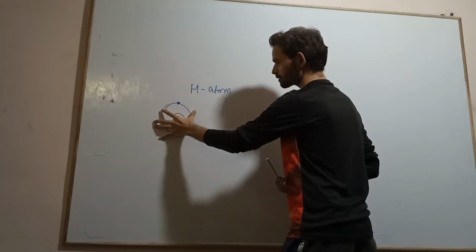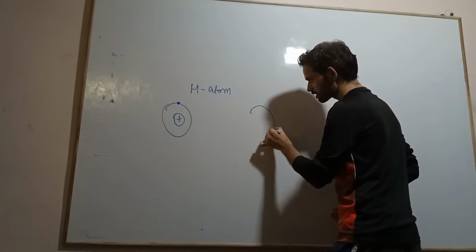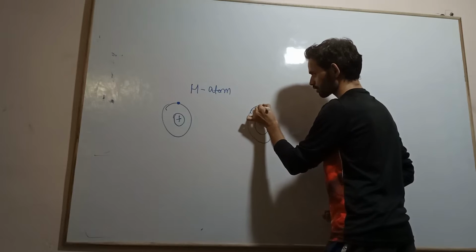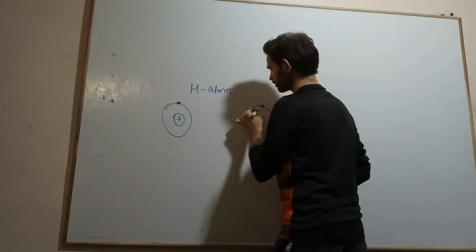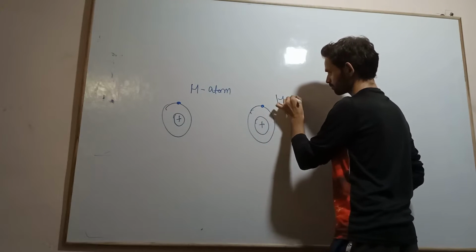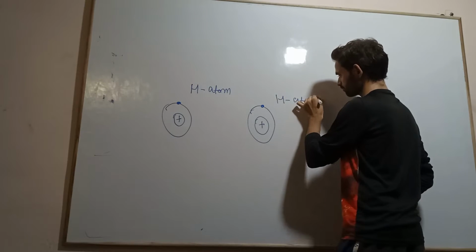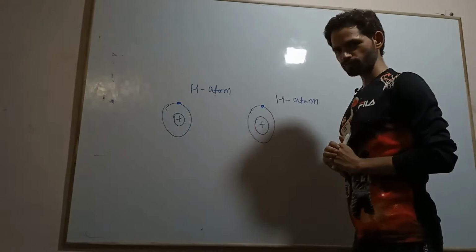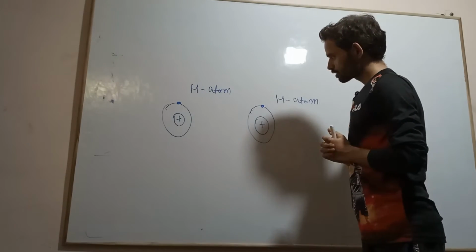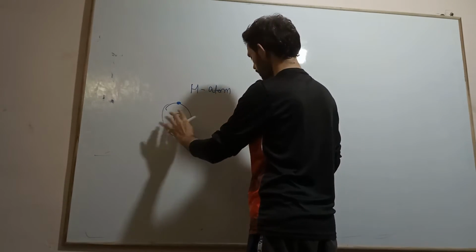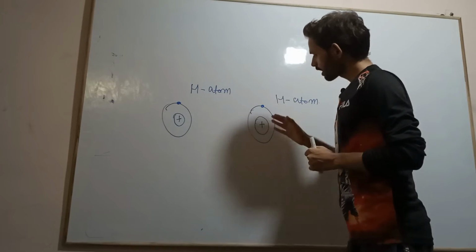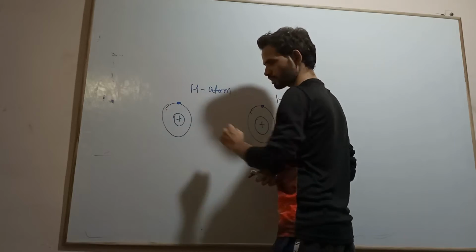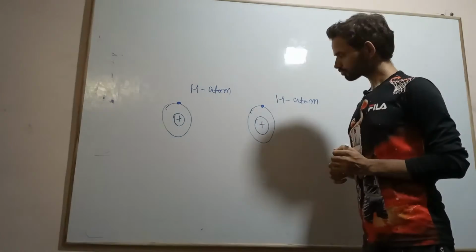So one atom is there and another atom is there. This is my hydrogen atom, here also one electron, and this is another hydrogen atom. Now these are very far away from each other. Then the position of the atoms is the same, and here is the electron present in the outermost shell of this atom.